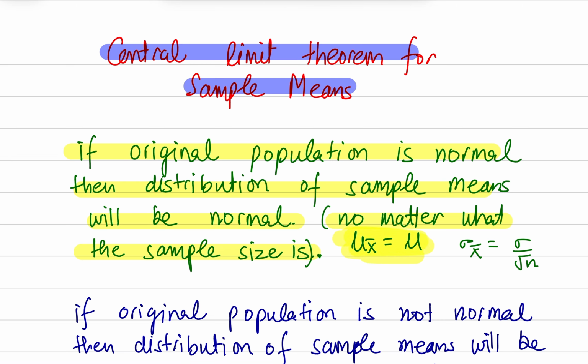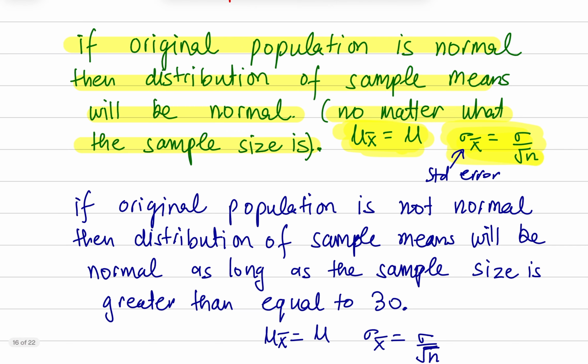equal to mu, which is population mean, and the standard deviation of the sampling distribution of means, called standard error, will be equal to standard deviation of population divided by square root of n, where n is the sample size. Now, standard deviation of sampling distribution of means has a name, standard error. It's not an error or anything, it's just a name. So you can call it standard deviation of sampling distribution of means, or you can call it standard error.